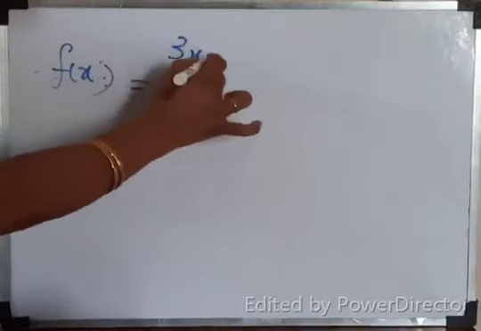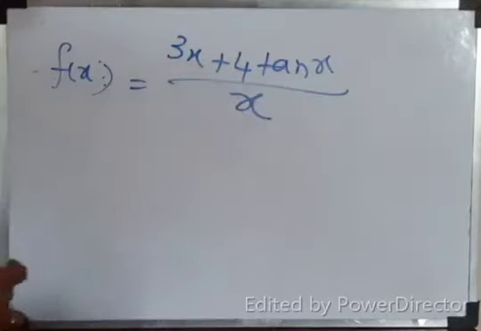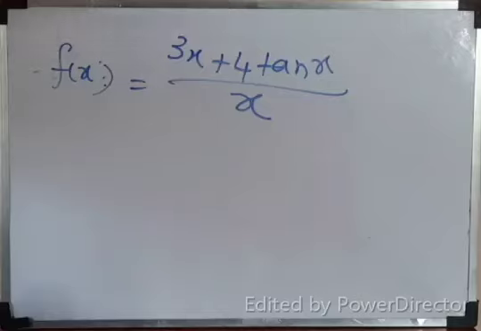The function f of x equal to 3x plus 4 tan x by x. Then the question is: is the function continuous at x equal to 0?